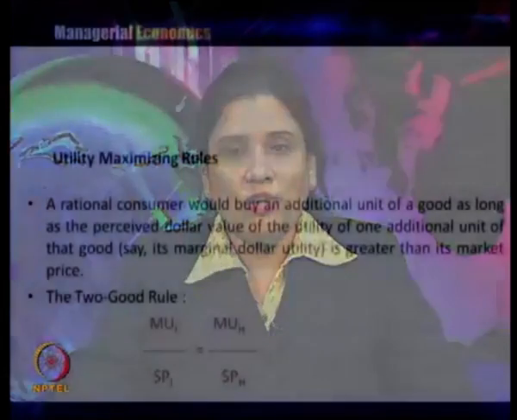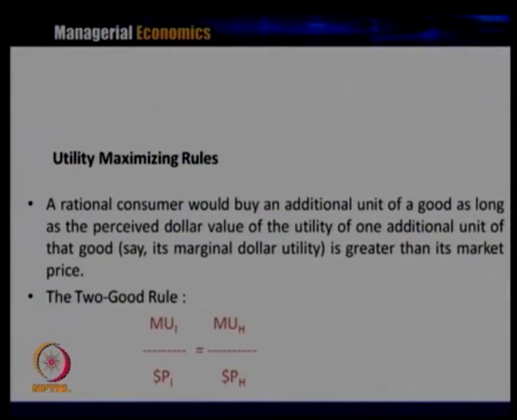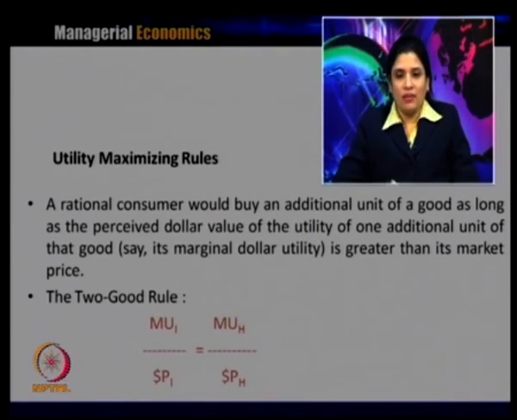Even if she is spending on both ice cream and hamburger, if she is getting more utility from ice cream, she will prefer to spend more on ice cream rather than hamburger. So, the utility maximizing rule says that there is a ratio of marginal utility to price for x and y. Similarly, if you take two goods here, I and h, the two-good rule is that the ratio of marginal utility and price of I should be equal to the ratio of marginal utility and price of h.